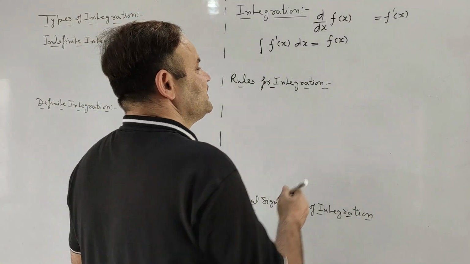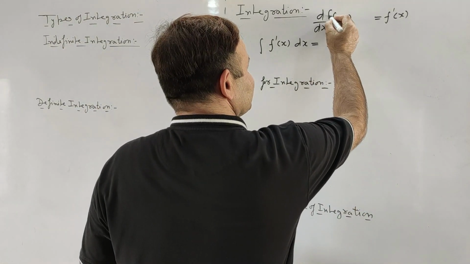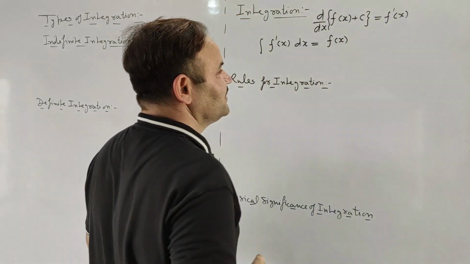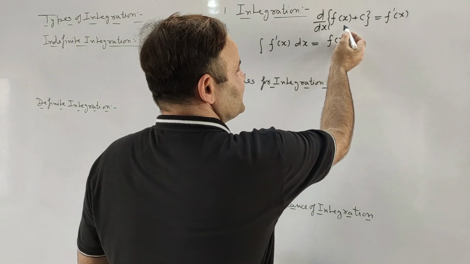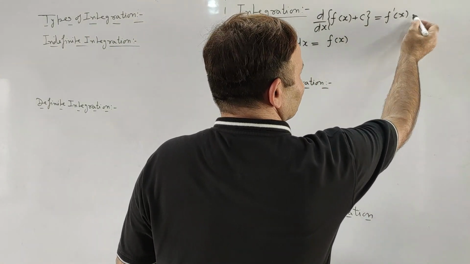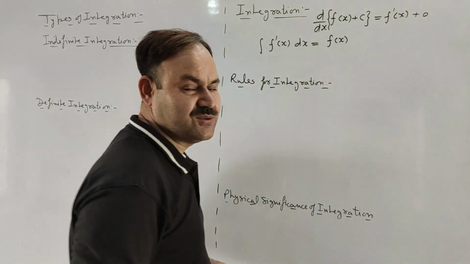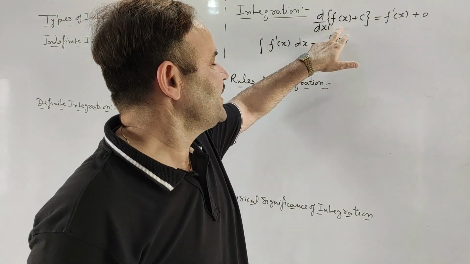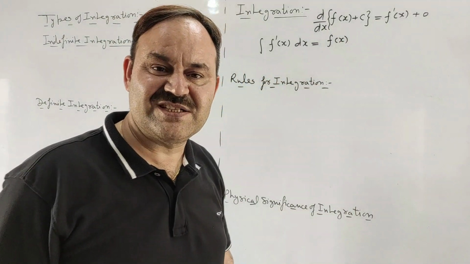Here if instead of f(x) it is f(x) plus c, then also the differentiation of f(x) gives f dash x plus differentiation of constant, which will be 0. So again we would be getting differentiation of f(x) plus c as f dash x.